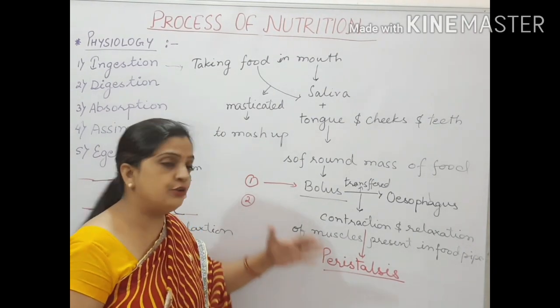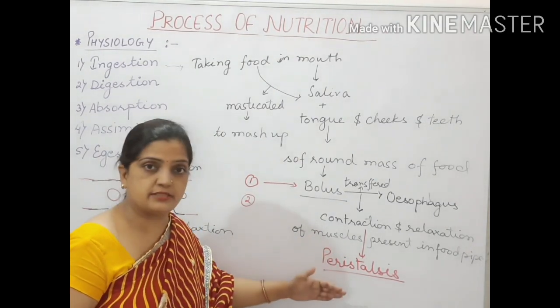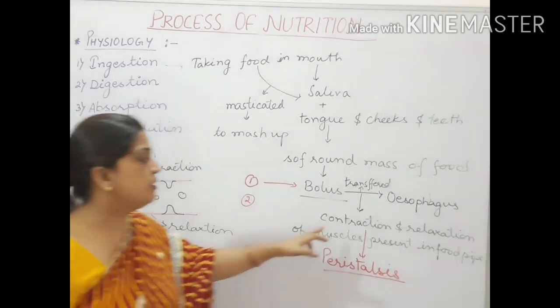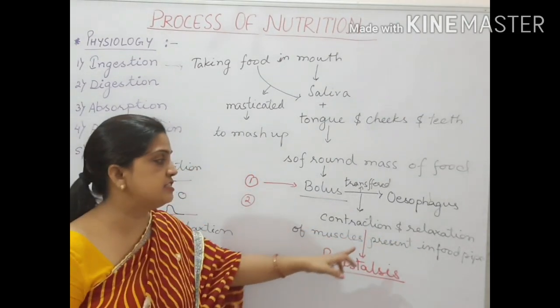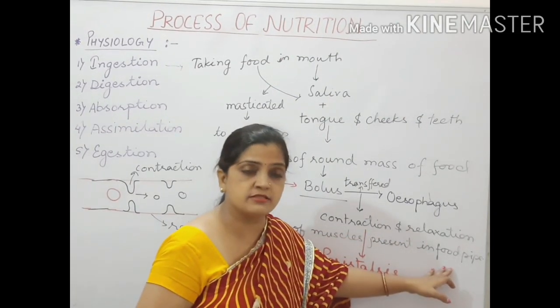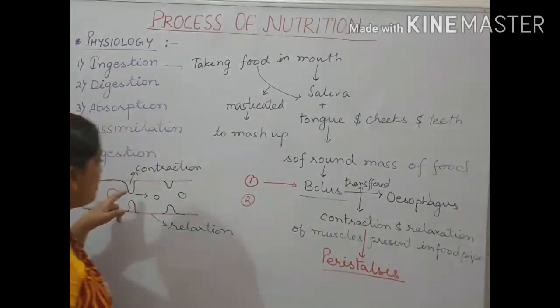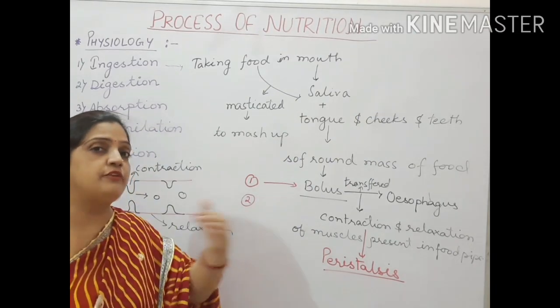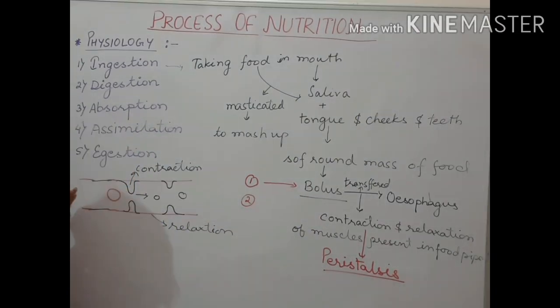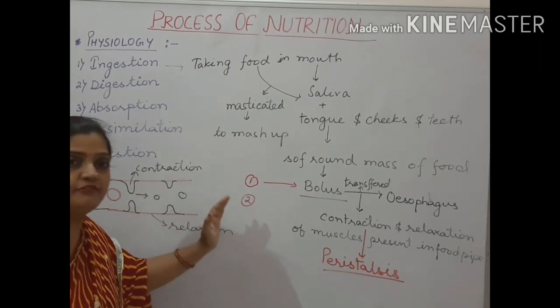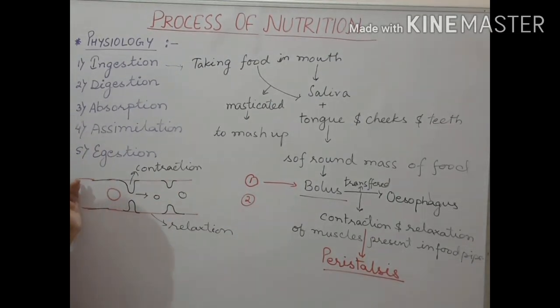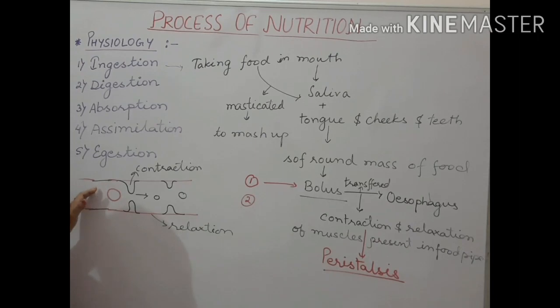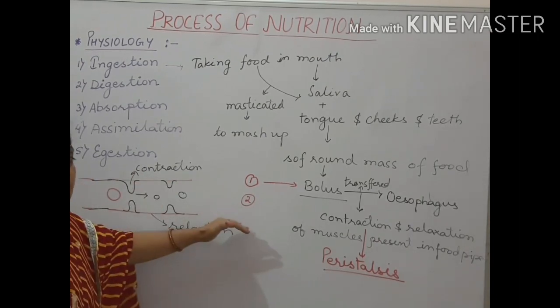Peristalsis is a phenomenon, a process during which contraction and relaxation of muscles present in the oesophagus takes place, due to which the bolus shifts from the backward to the forward direction, through the mouth into the stomach.